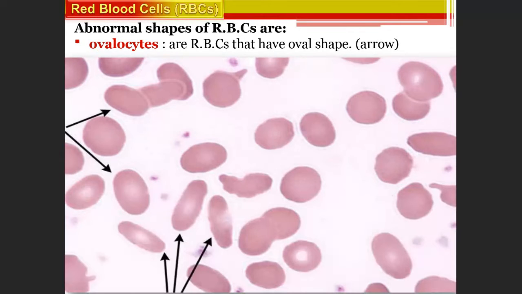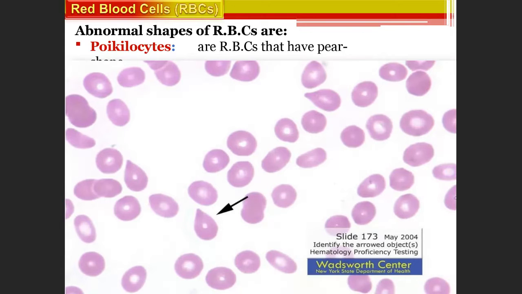And sometimes these red blood cells are also oval in shape. If you see, these cells are oval in shape. So there are different abnormal shapes of these cells.